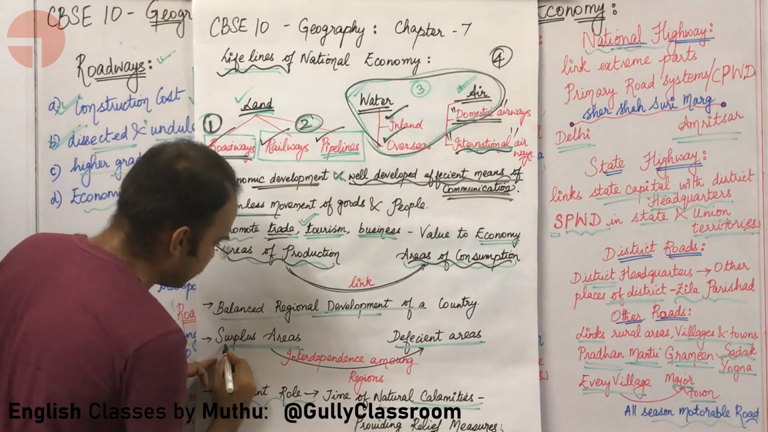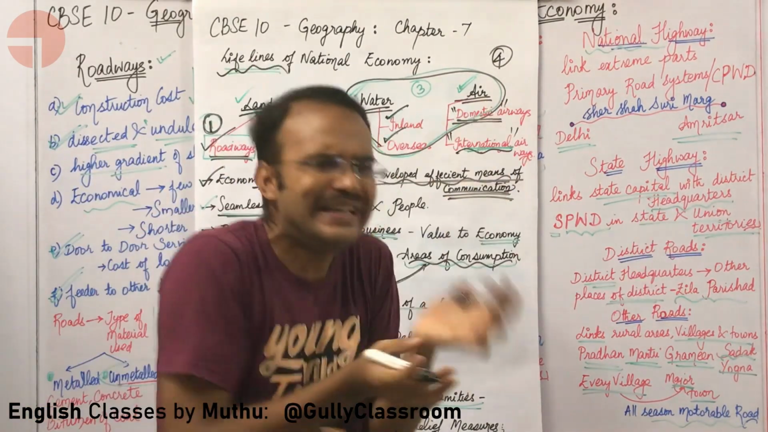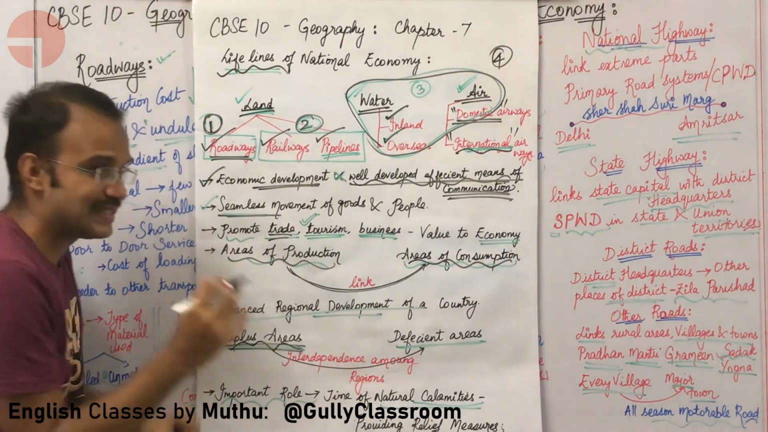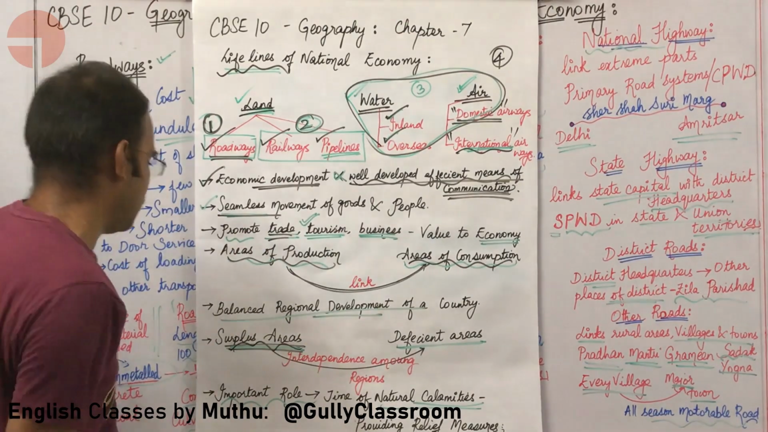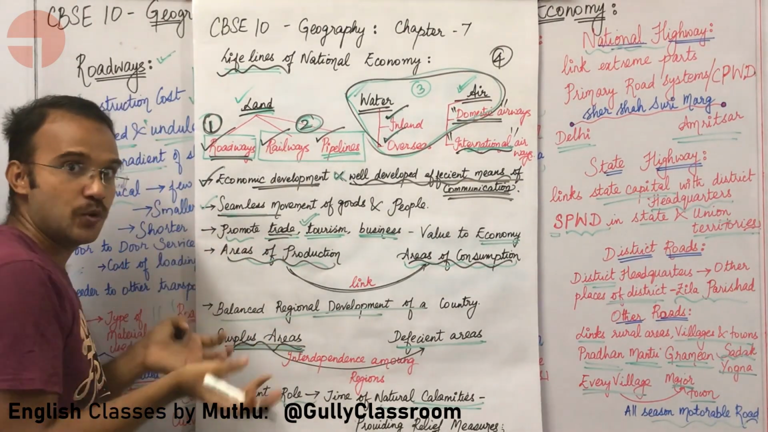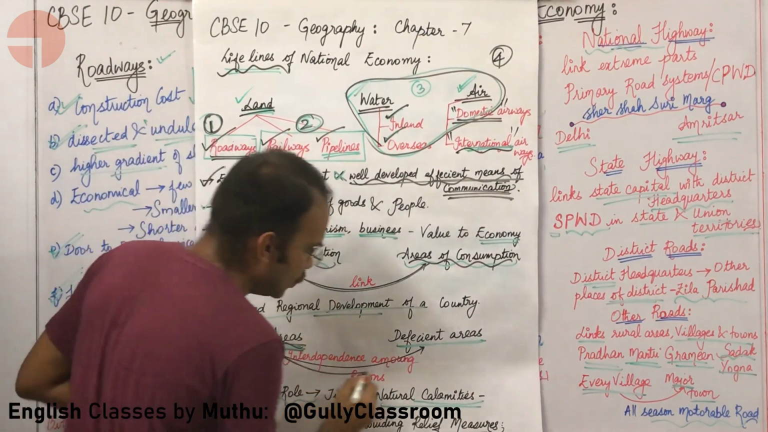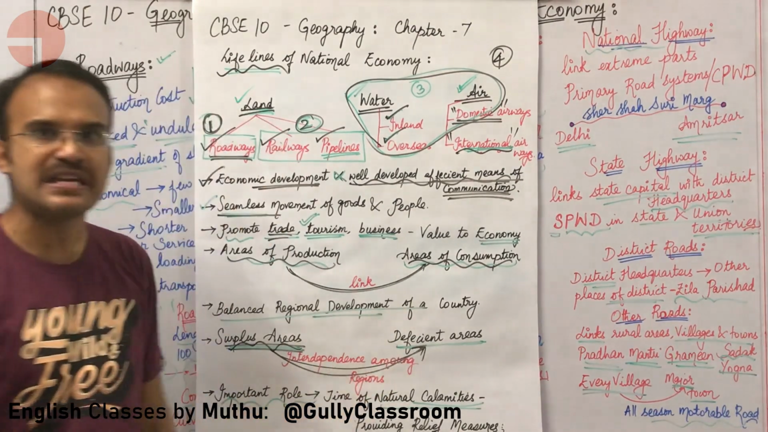Areas of production can be simply called surplus areas. Why? There is much material to be distributed. Those areas are called surplus areas. They have material more than necessary. That's basically surplus. So material can be transported from surplus areas to deficient areas, and this is creating an interdependence among regions.